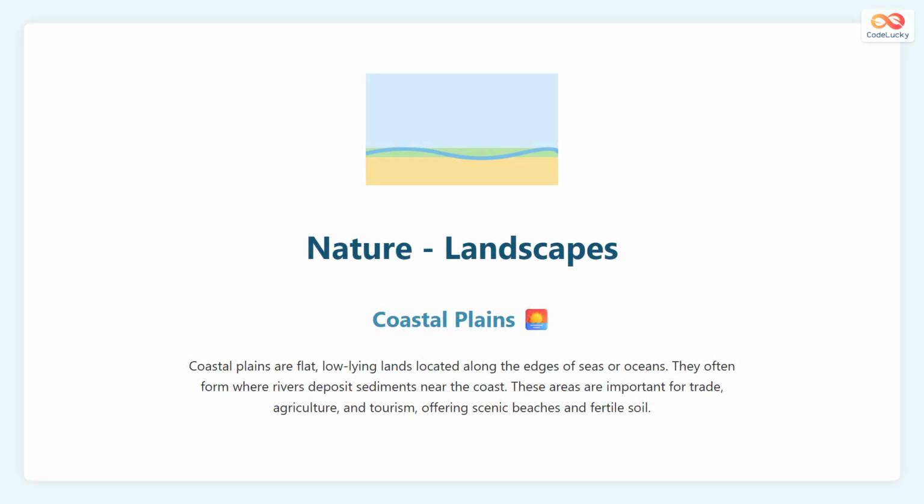Coastal plains are flat lands that lie next to seas or oceans. They are often formed when rivers bring soil and sand from inland areas and deposit them near the coast. These plains are useful for agriculture, fishing, trade, and tourism. Coastal plains also protect inland areas from the direct impact of ocean waves and storms.